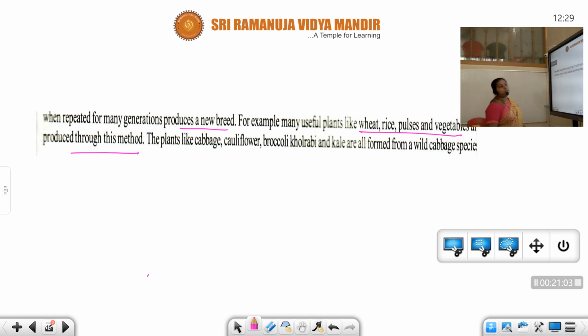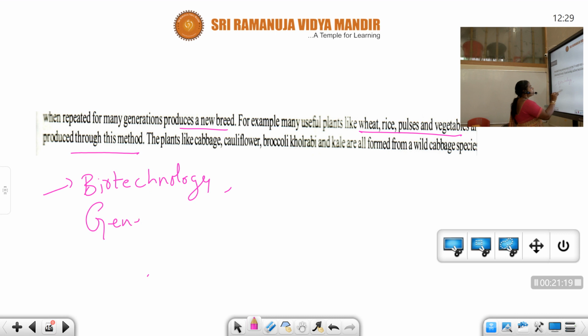So now and then, farmers and agriculture scientists have introduced many methods like biotechnology and genetic engineering. They introduced new methods for hybrid varieties like wheat, rice, pulses and vegetables.